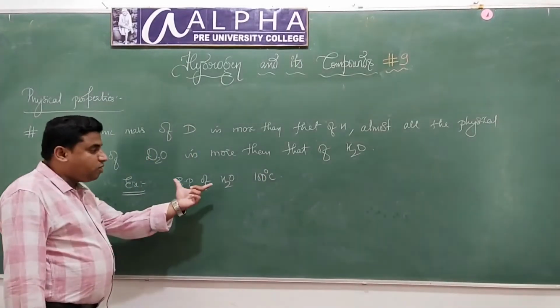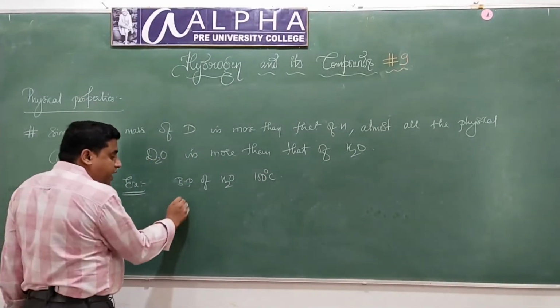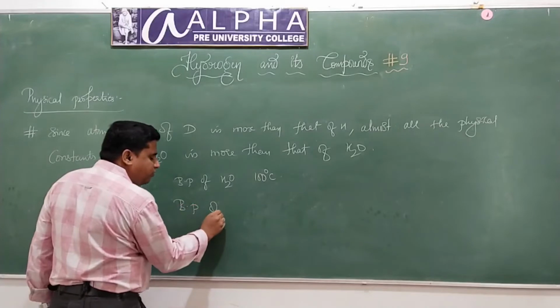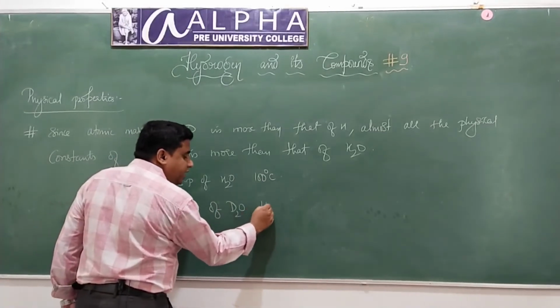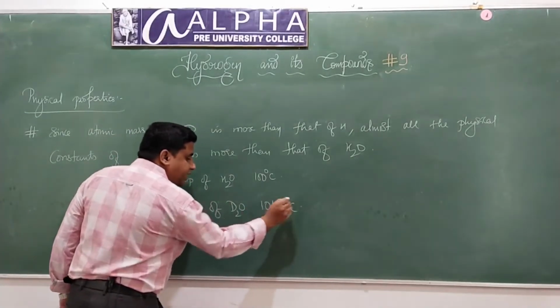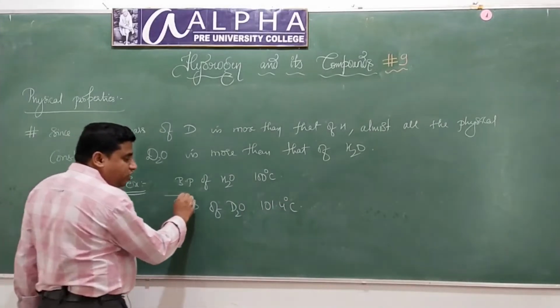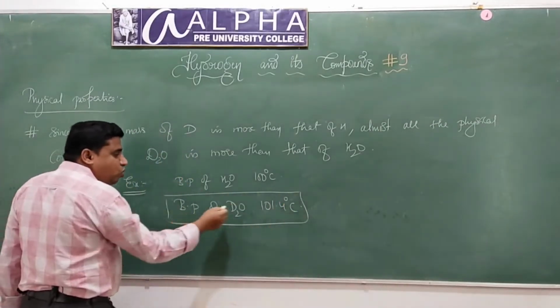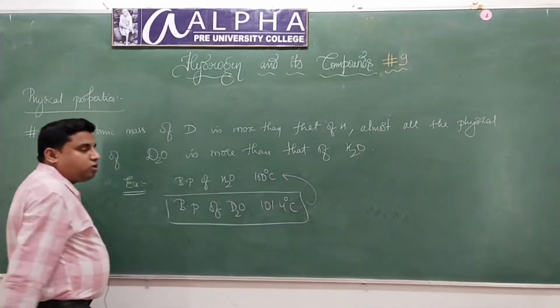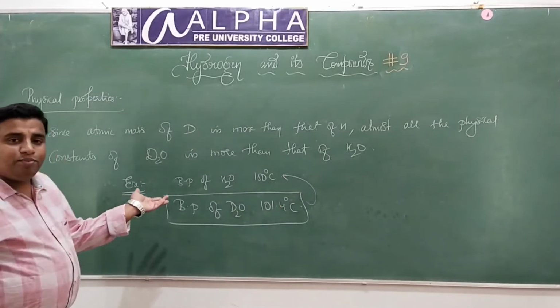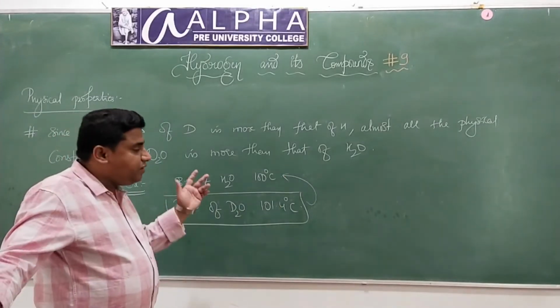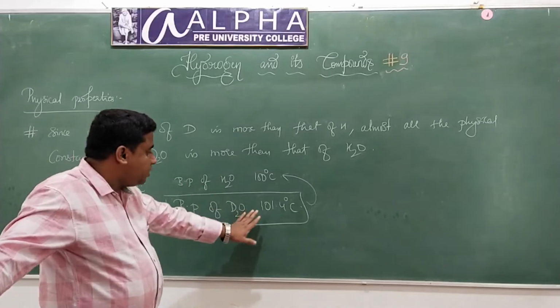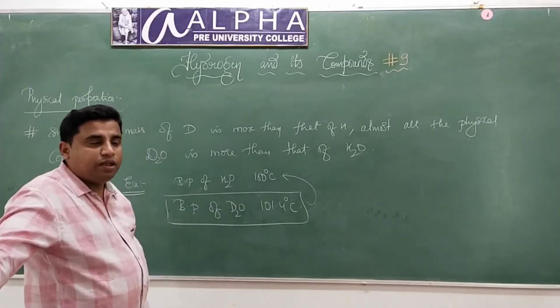Boiling point of normal water is 100 degrees centigrade, whereas boiling point of heavy water is 101.4 degrees centigrade. Look here, boiling point of heavy water is more than that of normal water. Like that, if you take any physical constant of heavy water, it will be more than that of normal water.